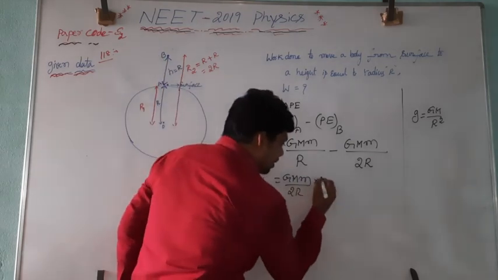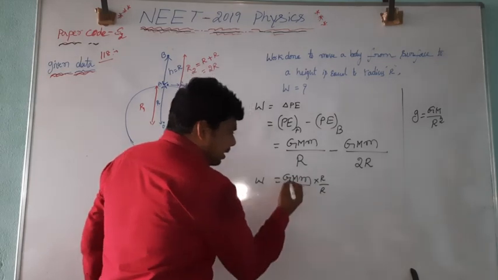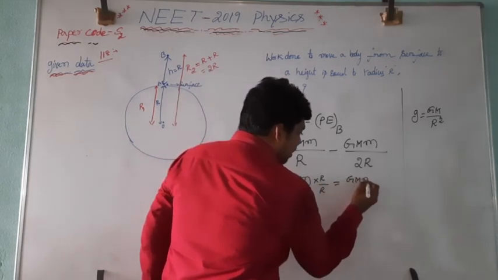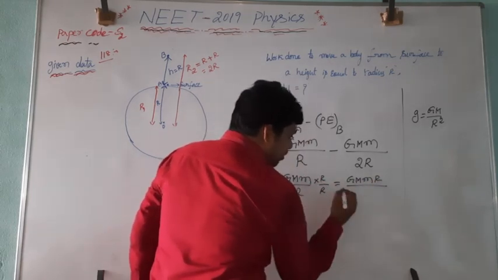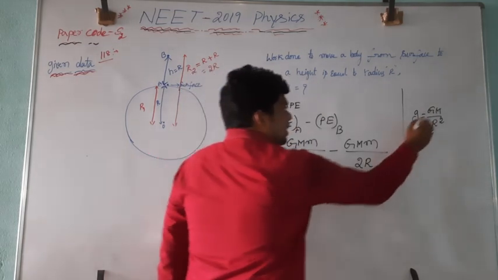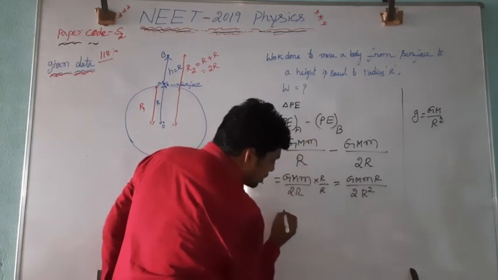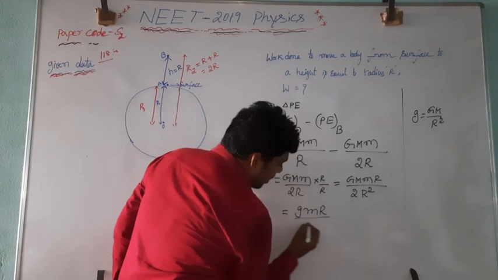Just multiply by R and divide by R. What will it be? GM into R divided by R into R, which is R square, so 2R square. Now GM by R square, shall I write that as the small g? Yes, gMR divided by 2.